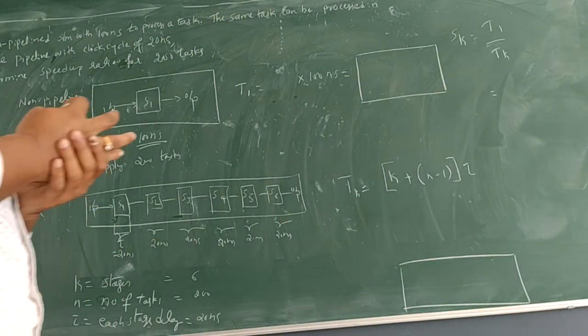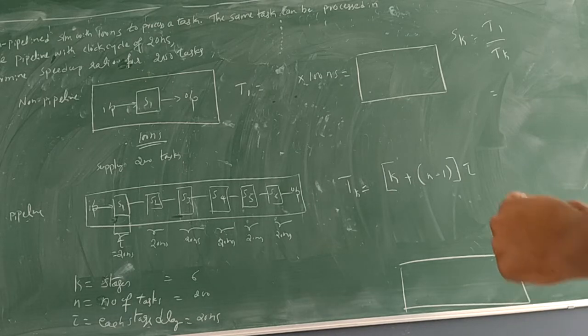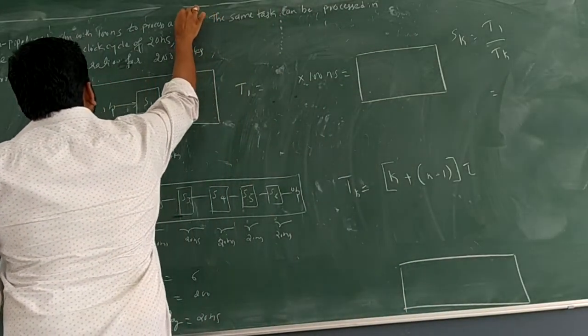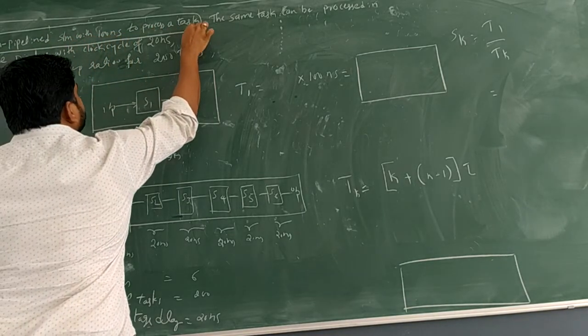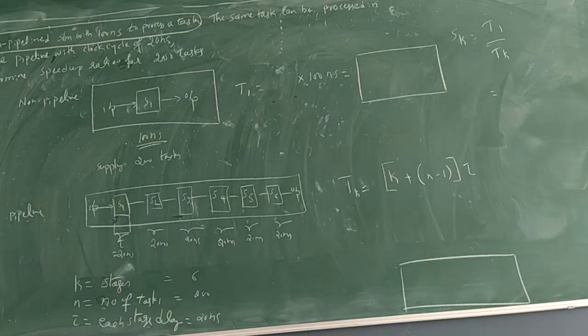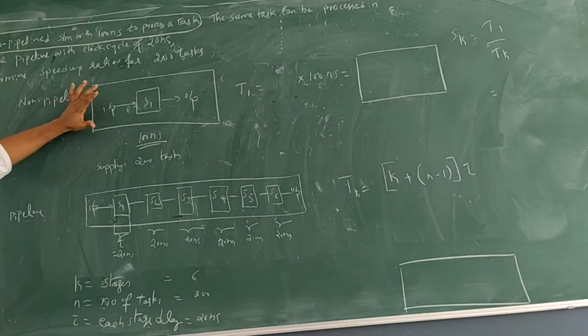Okay, see, let me read out the problem. There is one non-pipelined system with 100 nanoseconds to process a task. Okay, please make this point very clear, which I have circled. There is one non-pipelined system with 100 nanoseconds to process a task. I repeat, a task. Okay, so that means what?